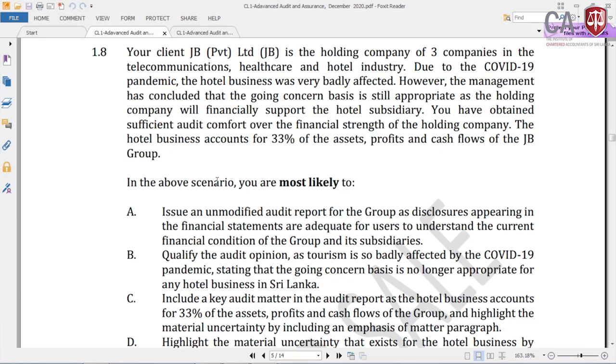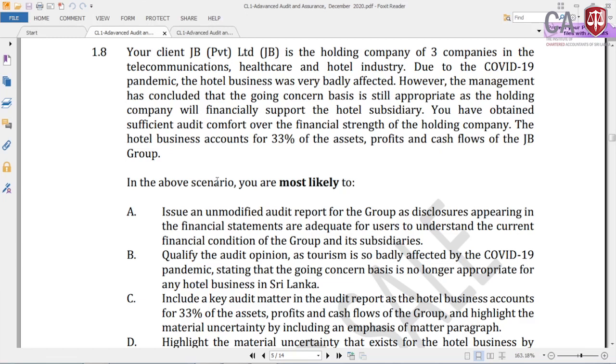C: include the key audit matter. The company name is JB Private Limited. JB Private Limited is the holding company for 3 companies in the telecommunication, healthcare and hotel industry. Due to the COVID-19 pandemic, the hotel business. So that is a private limited, right?